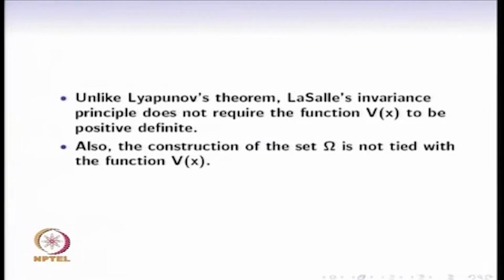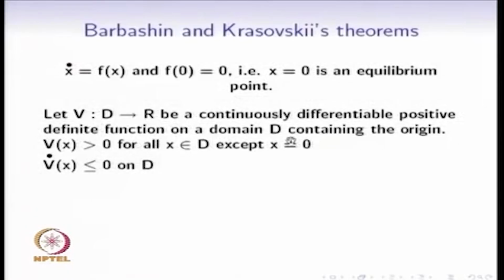Second, the positive invariant set that we had constructed in the proof of the Lyapunov theorem, that set omega, was constructed using the Lyapunov function V. Here we are assuming that we already have a positive invariant set. In fact, that is the reason that we are not assuming V as positive definite, because on a compact set omega, V always achieves its minimum, and we can subtract that minimum from the function V, by which we can always obtain another function V that indeed is positive definite. We will also see an application of LaSalle's invariance principle.